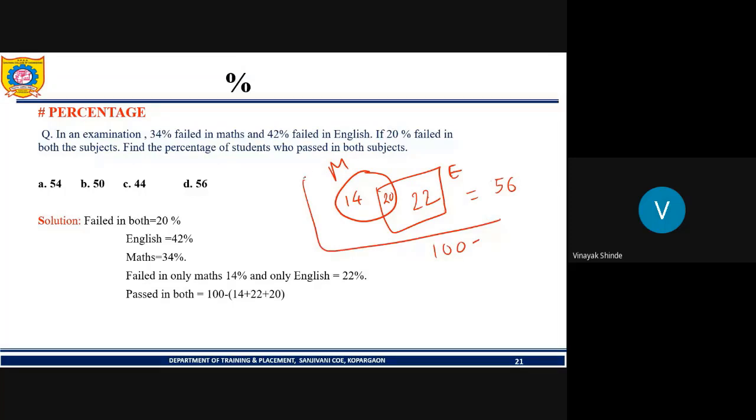So this was the people who failed in maths, English, or both. So what will be the remaining area? Yes, this area outside of this circle and inside the rectangle. It will be the people who passed. So how much will it be? If we represent it in a Venn diagram of percentages, 100 minus 56, this will be 44%. Okay.